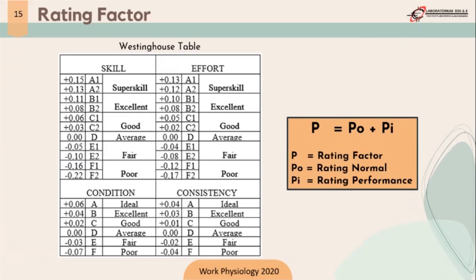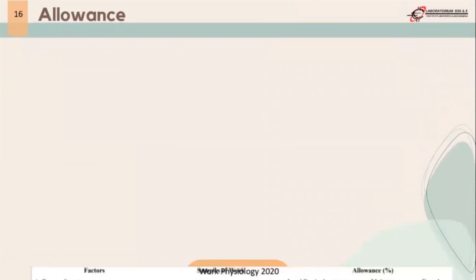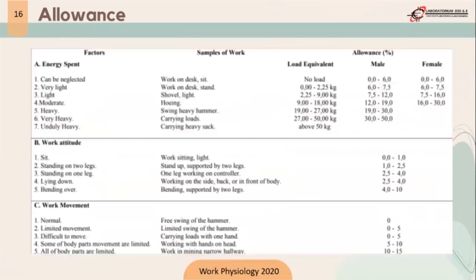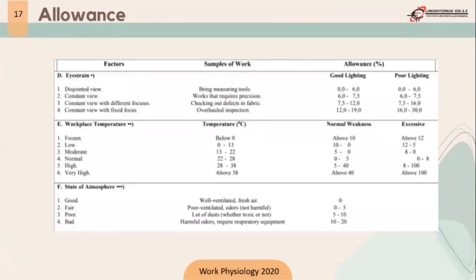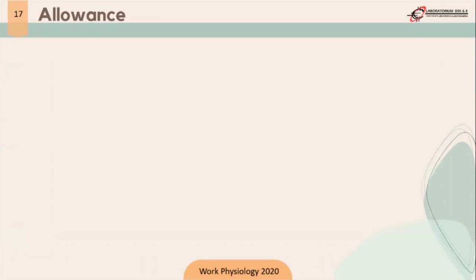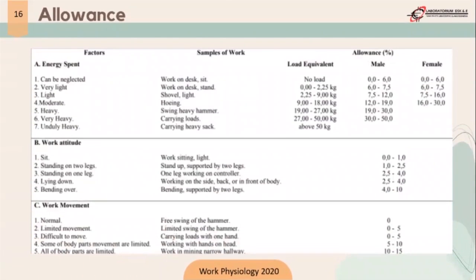Next, we want to calculate the allowance. Why do we calculate the allowance? Because the operator might take time for personal needs or to take a break when doing a job. There are 3 allowance factors. First is personal needs, second is relief of fatigue, and last is unforeseen things when the worker does an activity. To determine the allowance, it can be seen in the PPT. This is the table recommended by ILO.